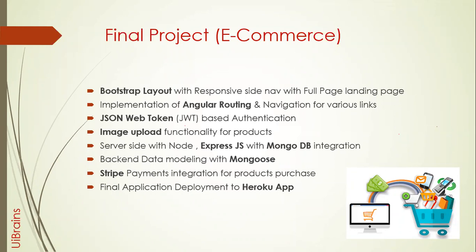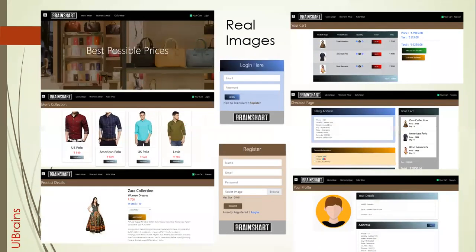That's a free online platform where you can deploy your applications. And I also suggest some future implementations of the project, so you can just take it as homework. And real images, so how the website looks. These are the real images. This is a landing page, and this is the products page. You have multiple menswear, kidswear, and women's wear. When you select a particular product, it will display the description and image like that.